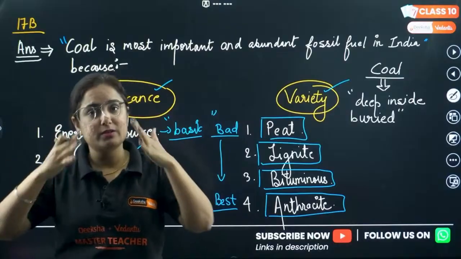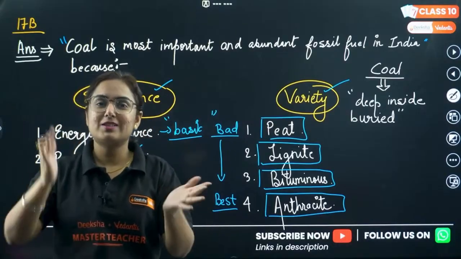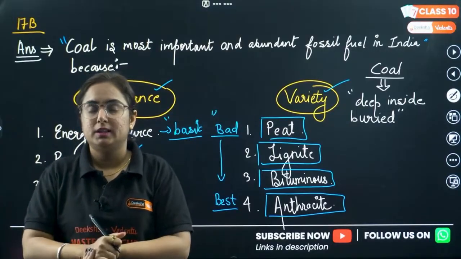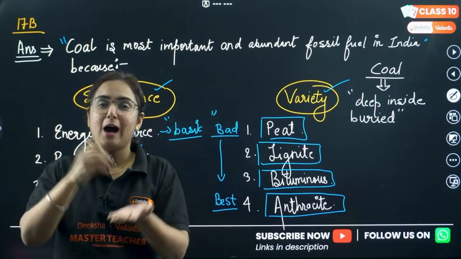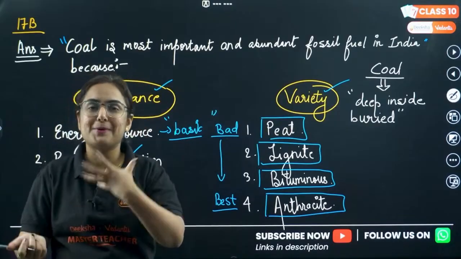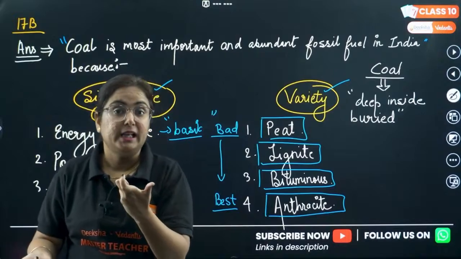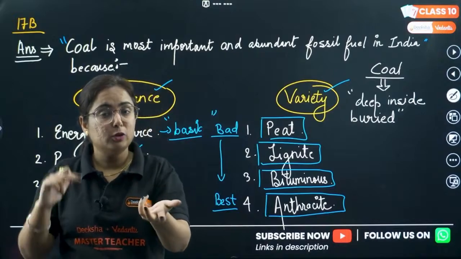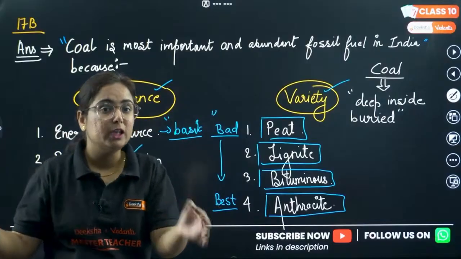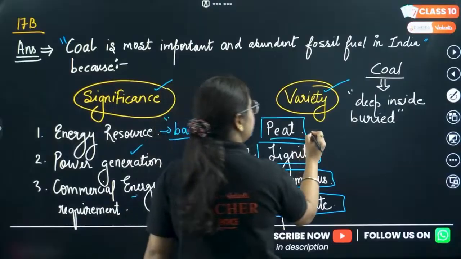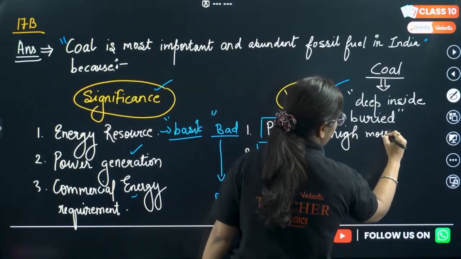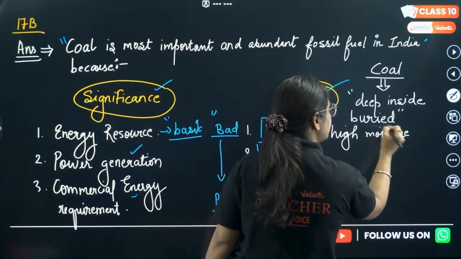Now, how is its quality differentiated? It's due to the presence of moisture in it. If we talk about coal, we know it has a burning property, and if there is moisture, that means the quality is degraded. So peat is basically the type of coal which has high moisture content.